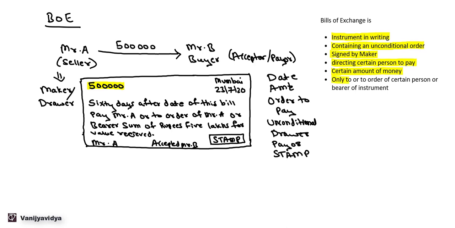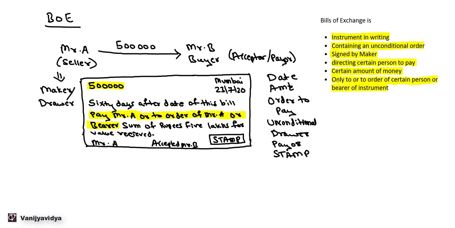Then only to or to order of certain person or bearer of the instrument. Now this payment should be made either only to Mr. A or to order of Mr. A, whomsoever Mr. A orders to pay, the payment should be made to that person, or Mr. A himself, or bearer of the instrument.